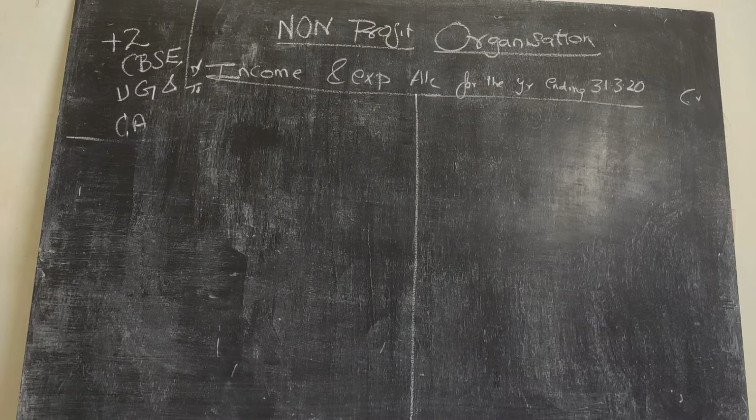Non-profit organization: how to prepare the income and expenditure account as well as the balance sheet when you are given the receipts and payments account. An easy one. In the case of CA, they will be giving you the income and expenditure account as well as the balance sheet and ask you to find out the receipts and payments account. Whereas this is the easy one. You are given the receipts and payments and you are going to find out the income and expenditure account.